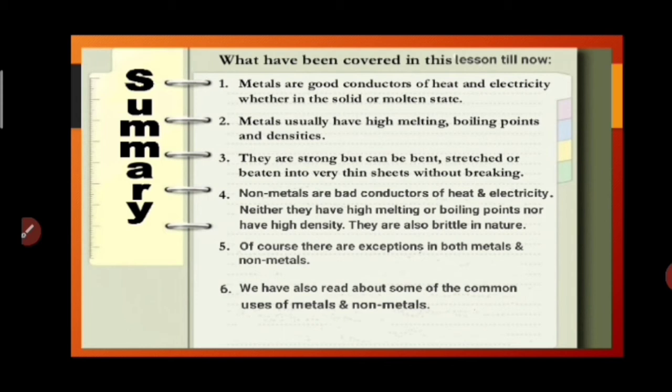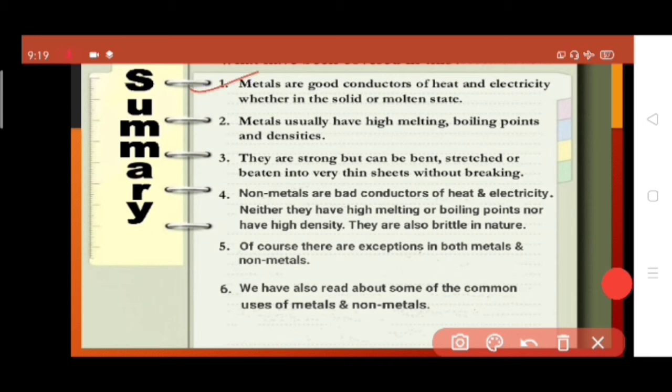So let's see what all things we have covered till now in this lesson. Metals are good conductors of heat and electricity, whether in the solid or molten state. Metals usually have high melting and boiling points and high densities as well. They are strong but can be bent, stretched, or beaten into very thin sheets without breaking.